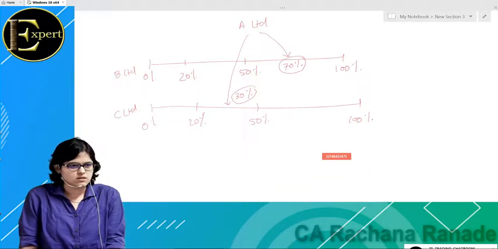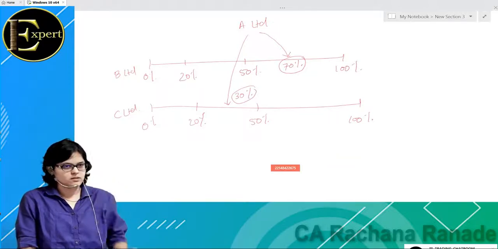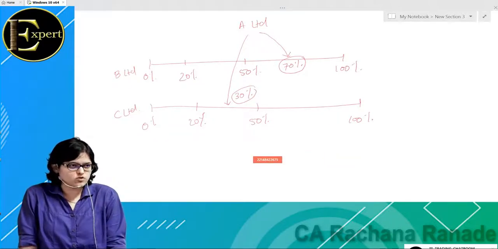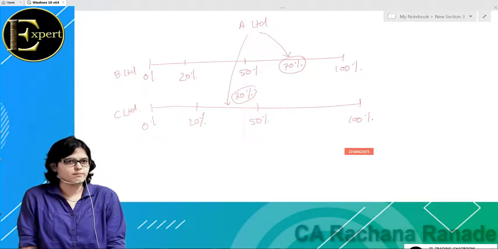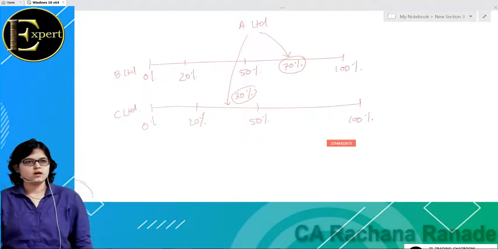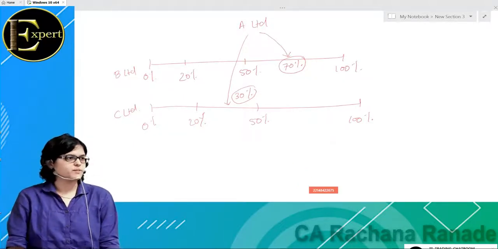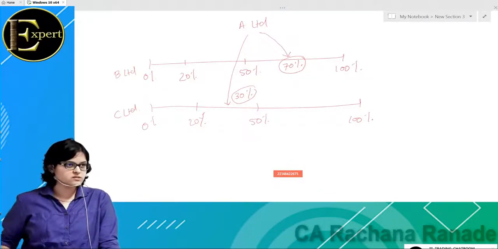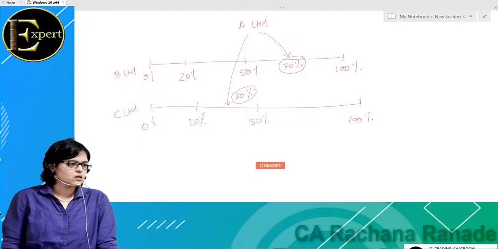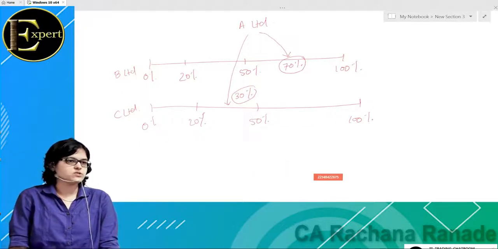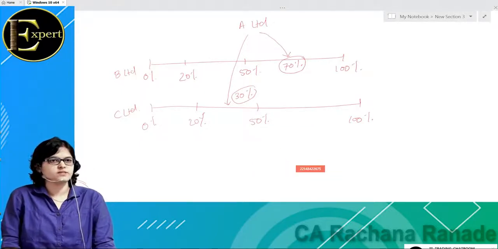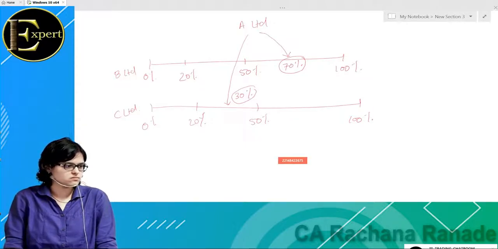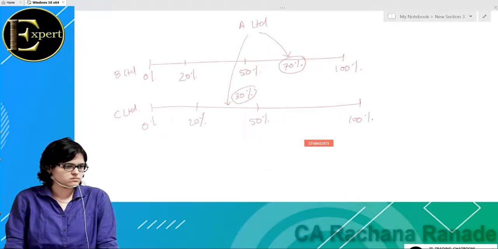A company in which the parent company (holding company) holds more than how much? More than 50%, is known as what? A company in which I hold more than 50% is known as its subsidiary.